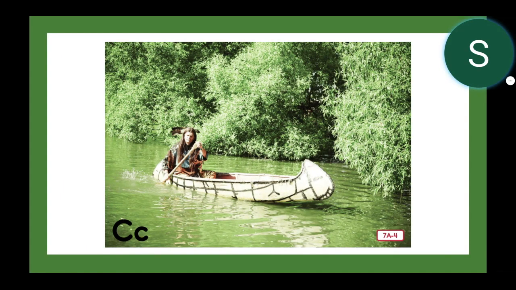C is for canoes that drifted on silent rivers. Friends, how did Native Americans travel on the water? That's right, they used a canoe, like in the picture, a long, narrow boat made from long, hollowed out logs or the bark of trees.